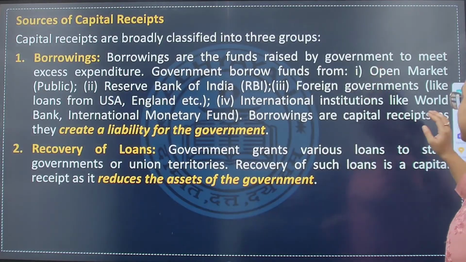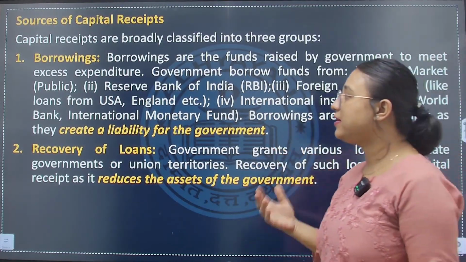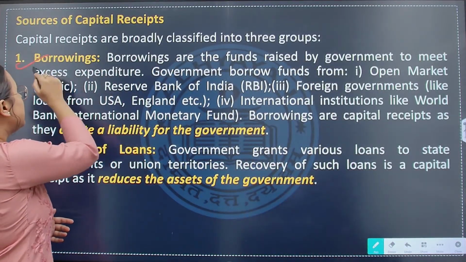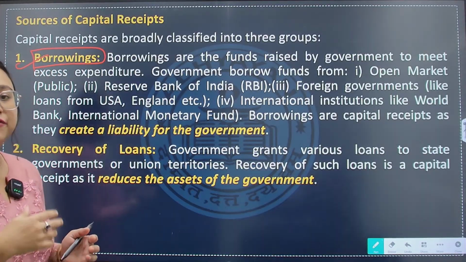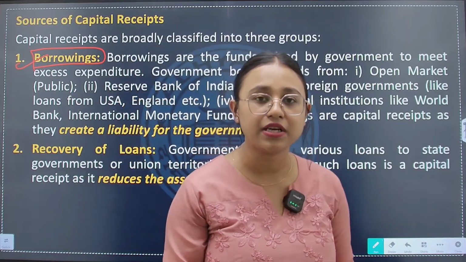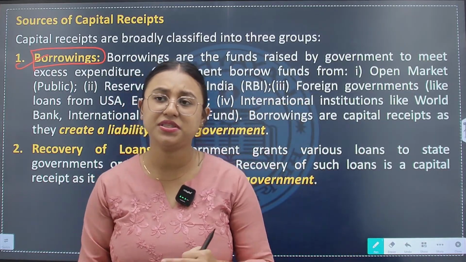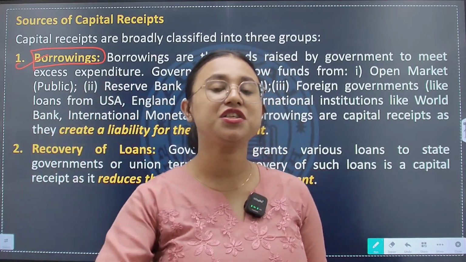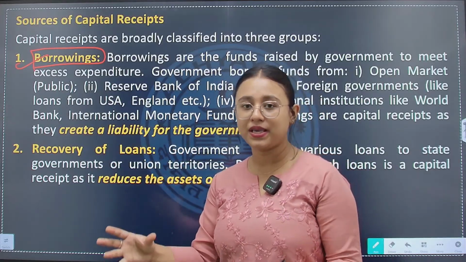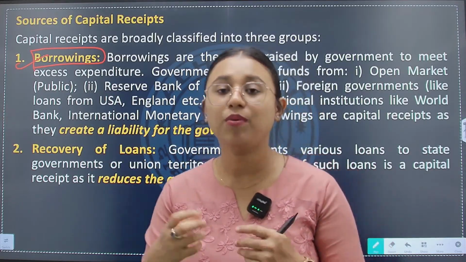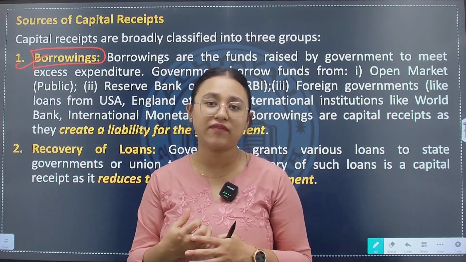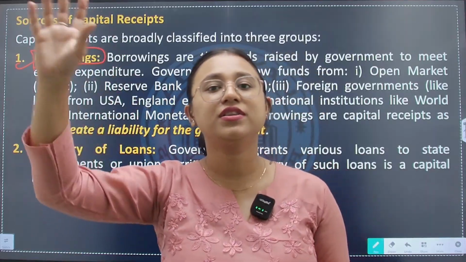Now what are the various sources of capital receipt? The various sources of capital receipt are number one, borrowing, that I have already discussed. When the government borrows from various entities or organizations, state government, central government, banks, or foreign financial institutions, borrowings on a whole is considered to be a capital receipt. Why it is said to be as capital receipt? Because it creates a liability on the government that it will have to be paid on some future date.